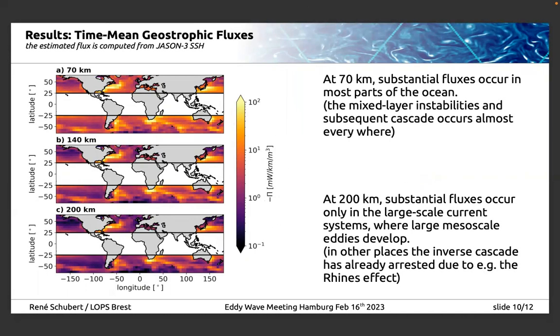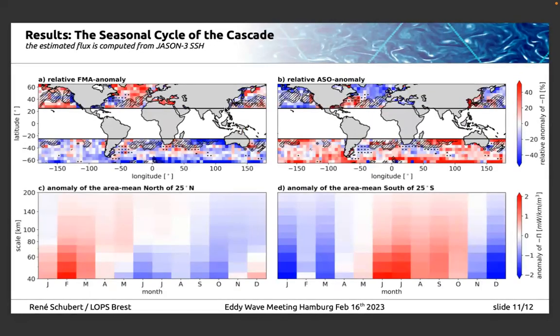However, at 70 kilometers, we can see rather strong values of the cascade in the open ocean, consistent with the mixed layer instabilities everywhere and the subsequent inverse cascade of the energy to larger scales. This is the final slide on the results, showing the seasonality. This is the FMA anomaly and the ASO anomaly, where we can see the springtime enhancement of the cascade at 70 kilometers in both hemispheres.